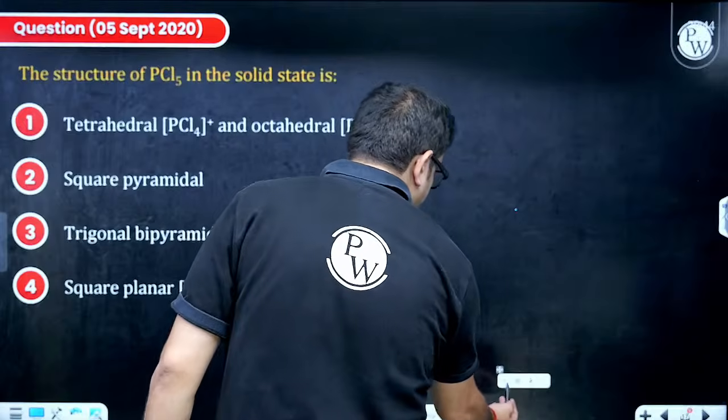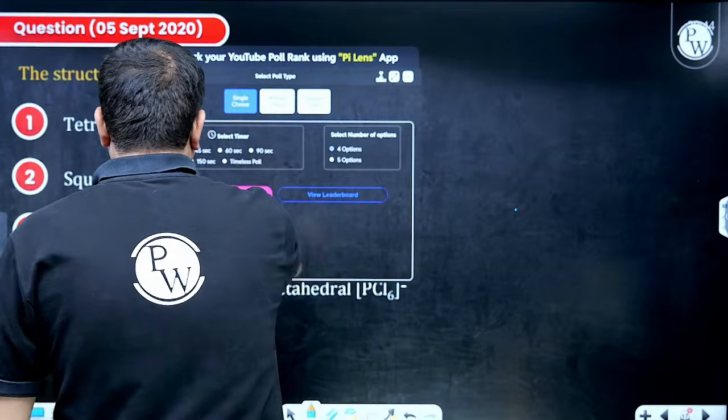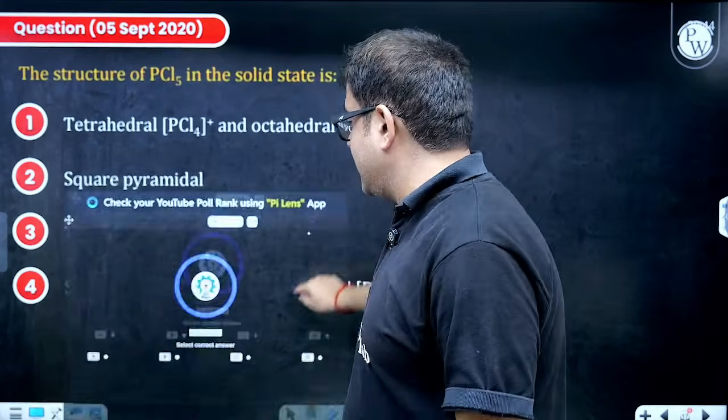Attempt this one, beta. 30 seconds I'm giving for this one. Time starts now. Quick.